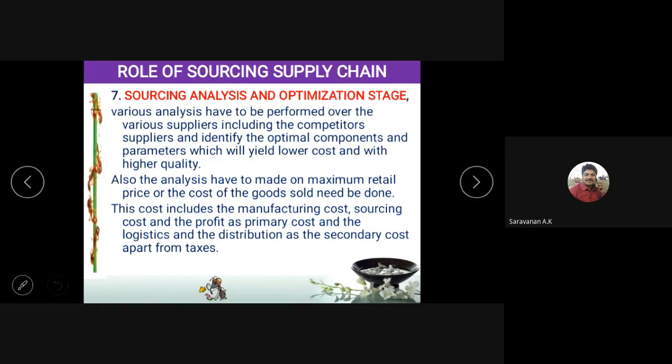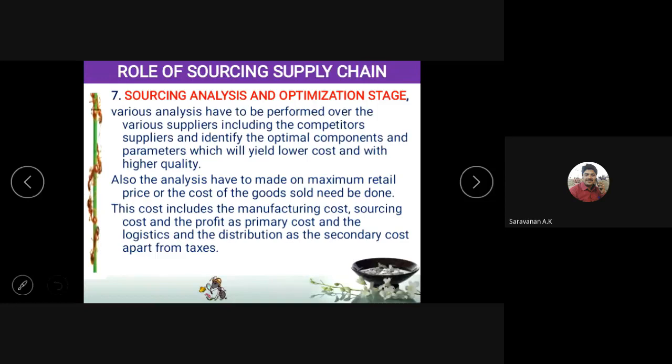Next is the sourcing analysis and optimization stage, which is a very, very important stage. Here the manufacturer or the supply chain has to do macro analysis and micro analysis. It has to find out what pitfalls are available and how they can be overcome. And they have to go for optimization. What does optimization mean? Setting all the constraints and producing the products or supplying the product to the customer. So this is what we call optimization.